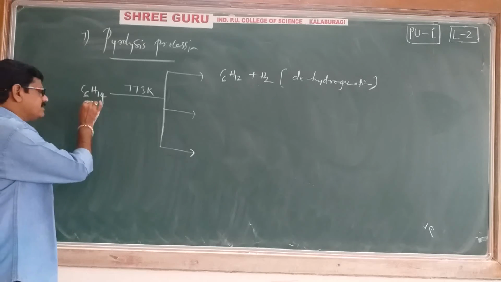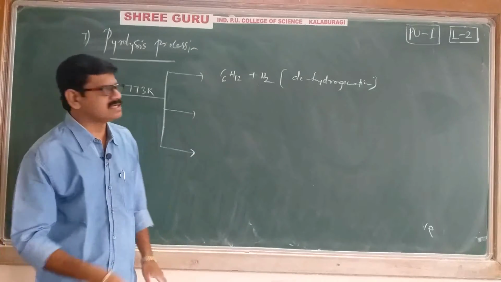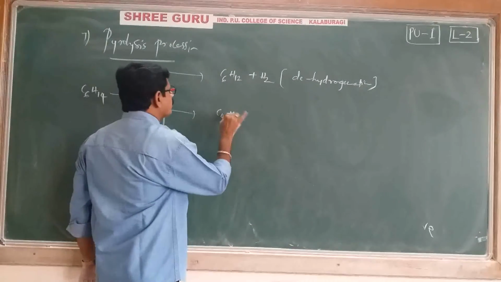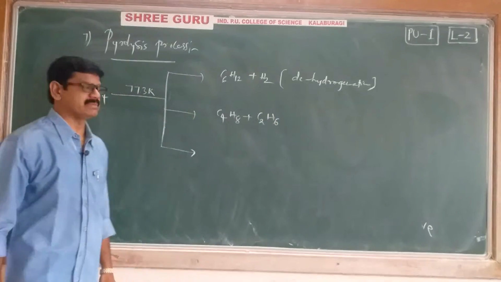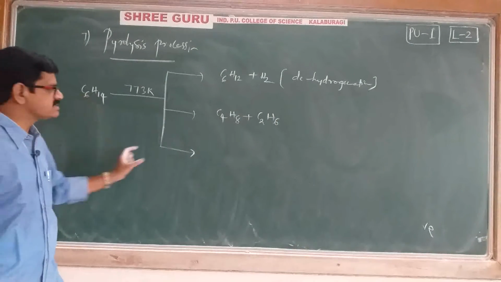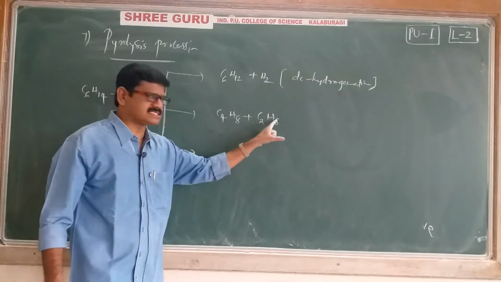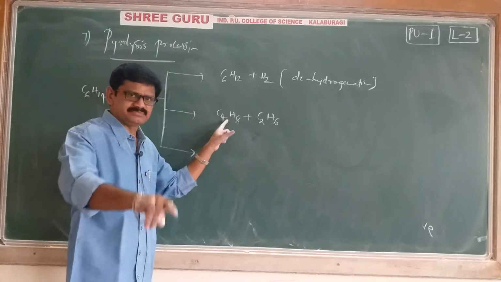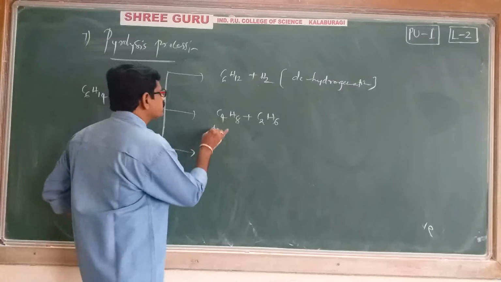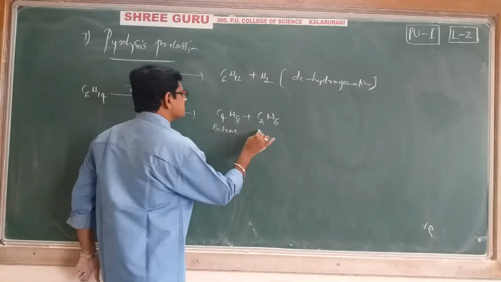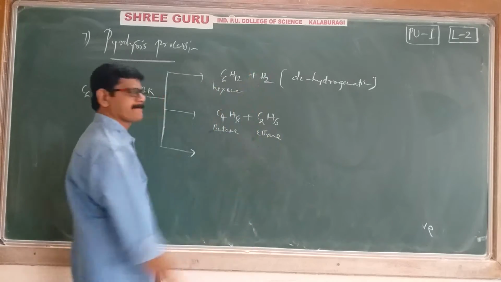Next, if the same hexane is heated at 773 kelvins, there is another possibility: C4H8 plus C2H6. A big molecule is breaking into smaller molecules. One is C4H8, an alkene, its name is butene. The other is C2H6, its name is ethane. The first one, of course, is hexene.